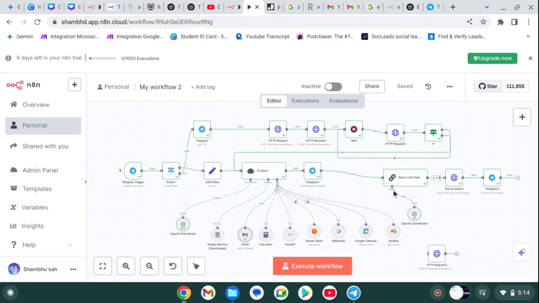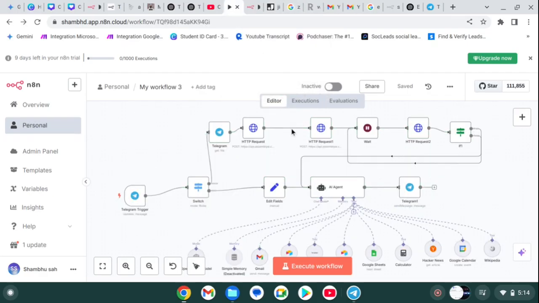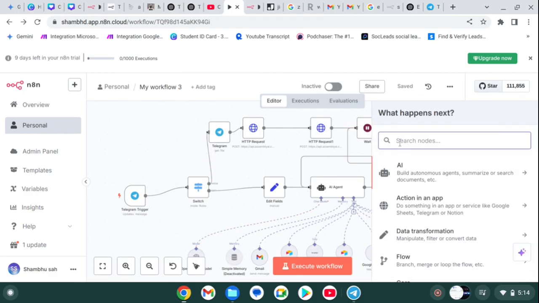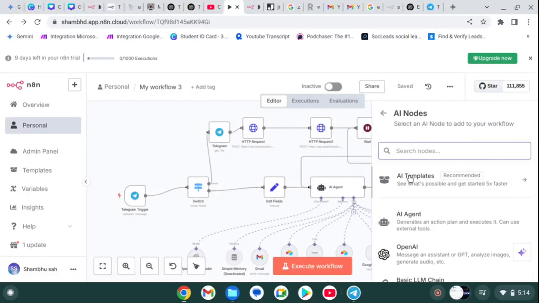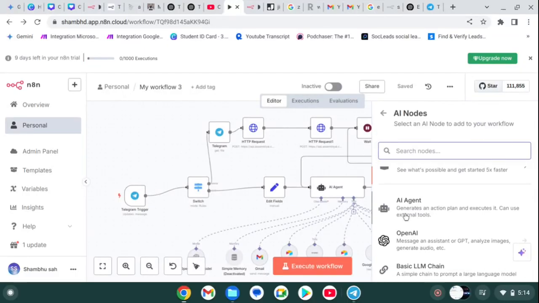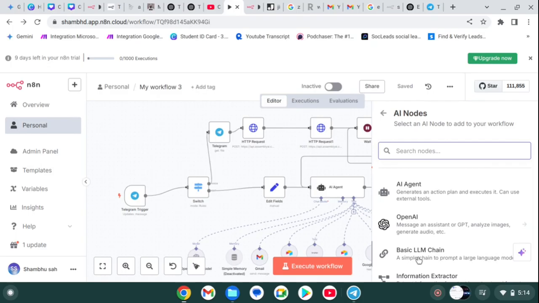Let's show you how I can add a text to speech model. Simply go to my previous workflow. This much I did in my previous video. Let's continue from here. Simply click on what happens next, and we can also use an AI agent for this, or OpenAI. I simply use basic LLMs.